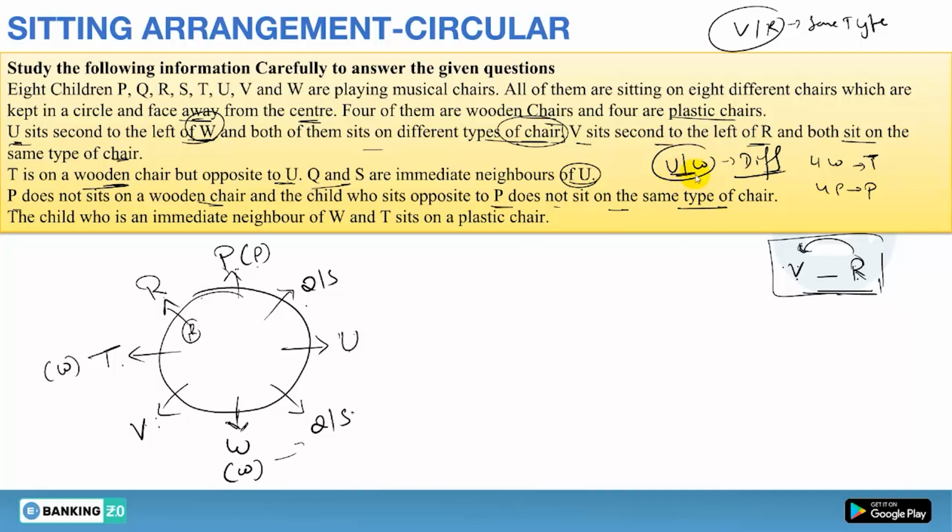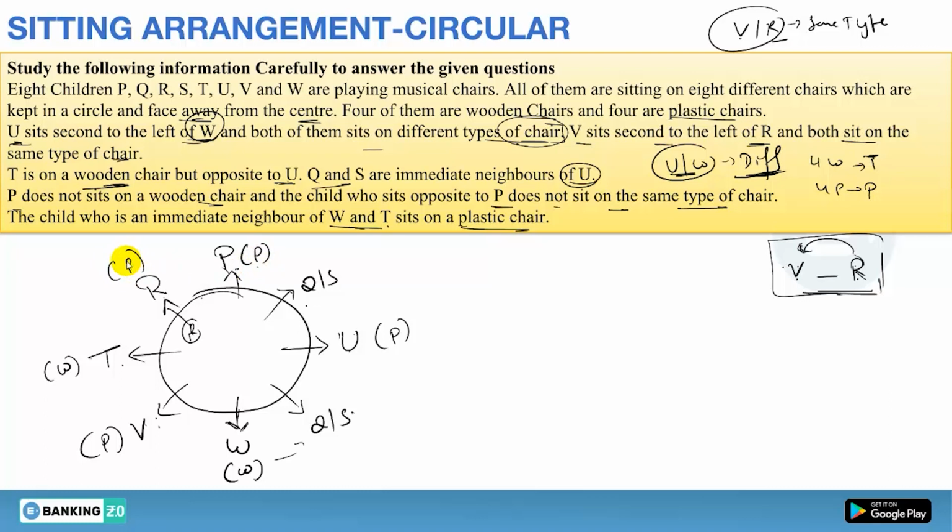Now U and W must be on different chairs. So if W is on wooden, U must be on which one? Plastic. Is it clear or not? Done. Next, the child who is an immediate neighbor of W and T sits on plastic chair. So the neighbor of W and T both is V, so V must be on plastic chair. Yes or no?